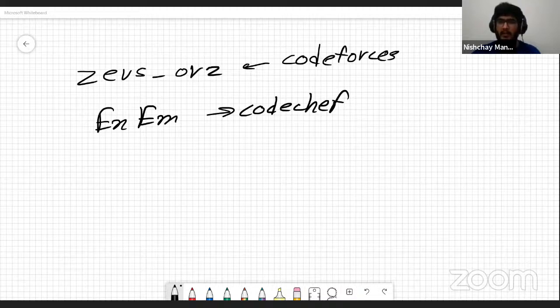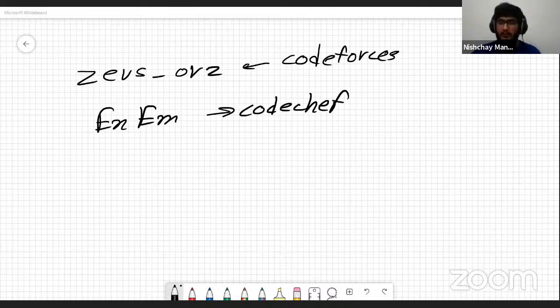Anu says, why are you using static? So I'm using static because it allows me to make large arrays. You don't really have to use static, but it allows me to use large arrays. That's why I'm using static, because static goes into the heap and the normal arrays that we create go into the stack, right? So there is this difference which allows the heap to have more space than just creating an array normally.